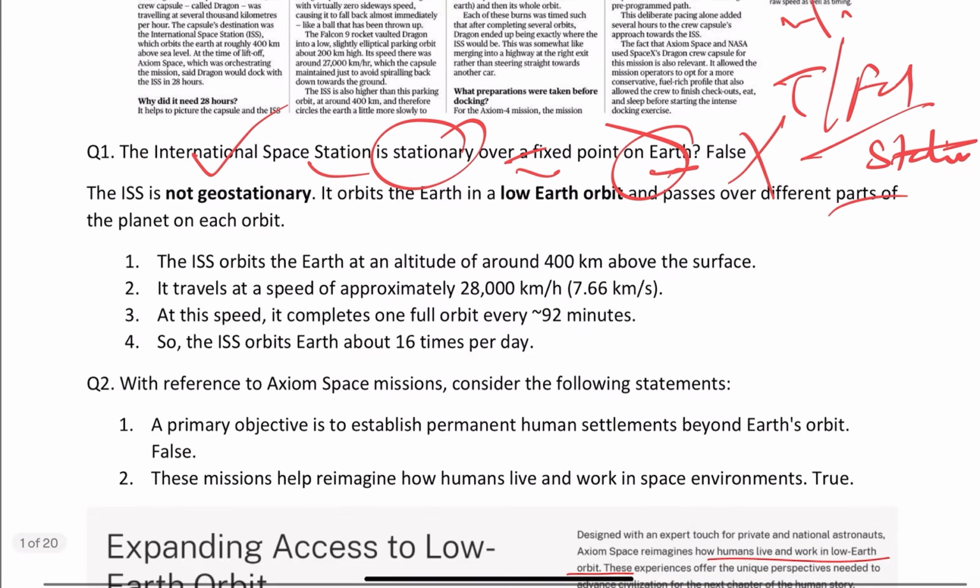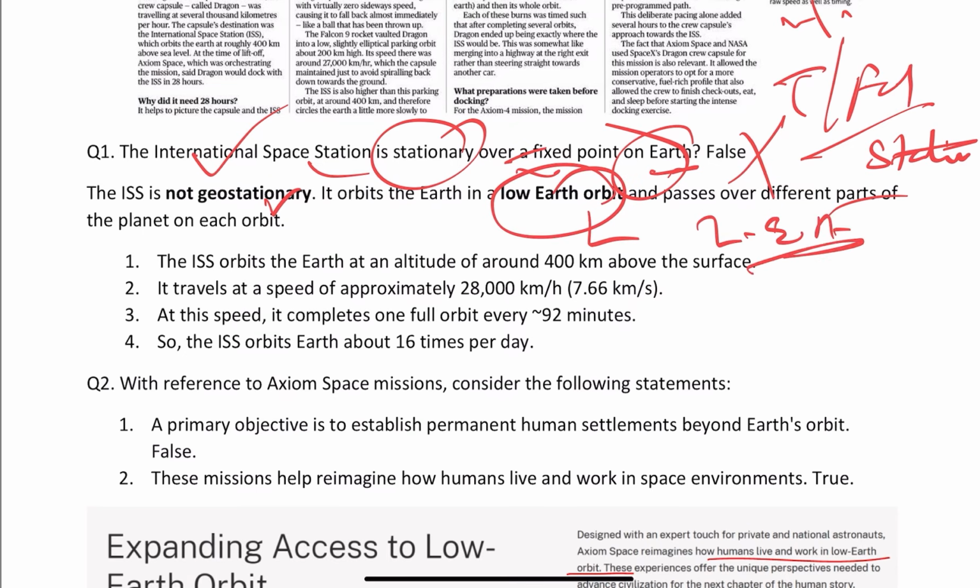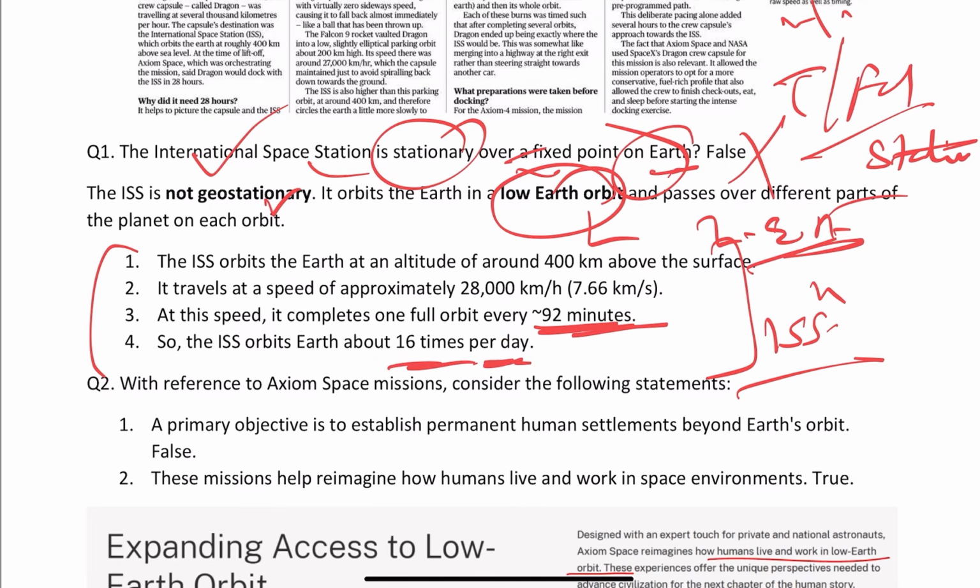Now one more thing regarding Abhyaas is it's not in the geostationary orbit. It is in the lower Earth orbit. समझ में आ रहा है how prelims questions can be framed. Now if you see here the few factual information about the ISS: it takes 92 minutes and orbits 16 times per day, right? And the speed is this much. So these all things are related to the ISS.